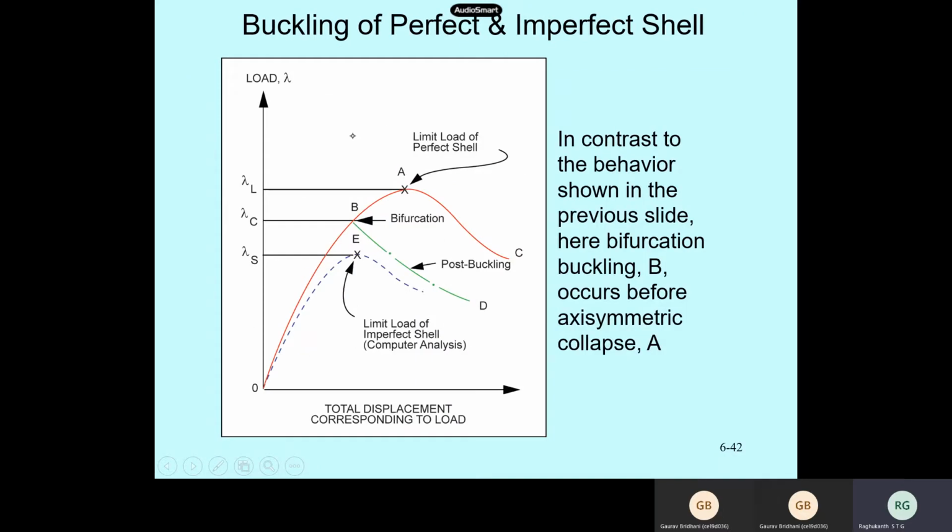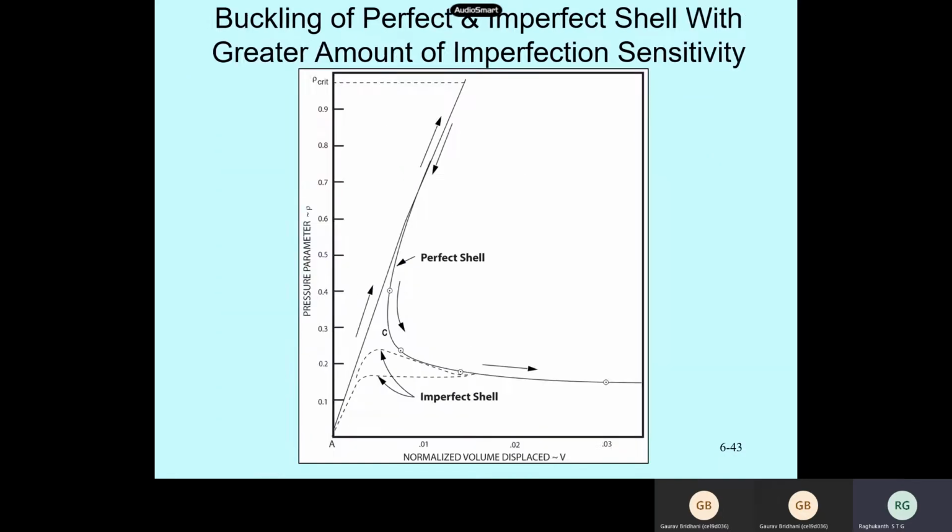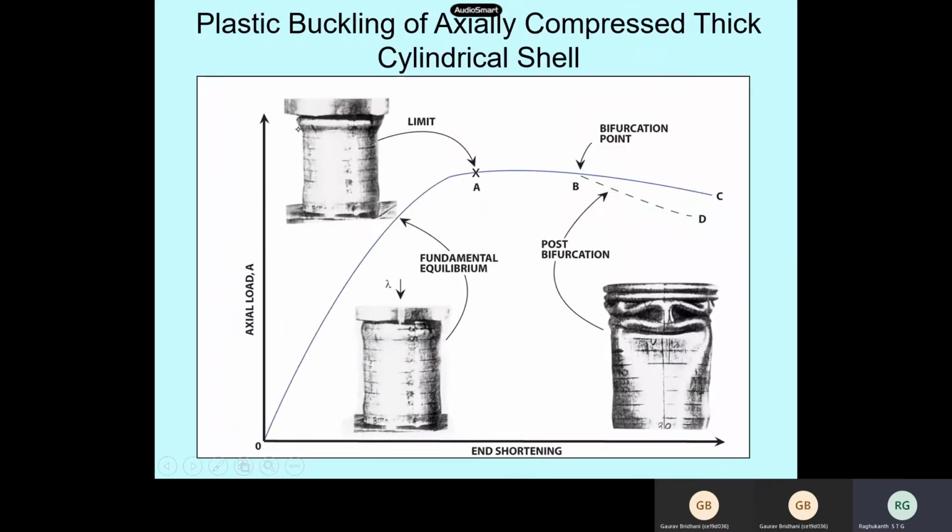You can see in the top end that this deflection is happening, which is axisymmetric. This bulge is happening at this end. Now what happens in most cylindrical shells is that at this point A itself, the buckling has started, and after this point it cannot carry any load. Its failure paths will be of two types.